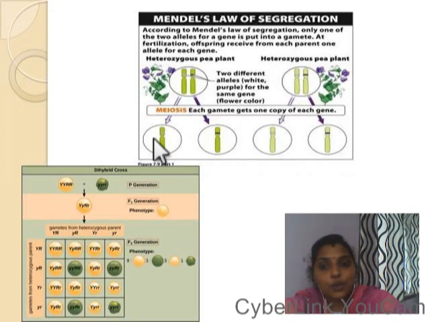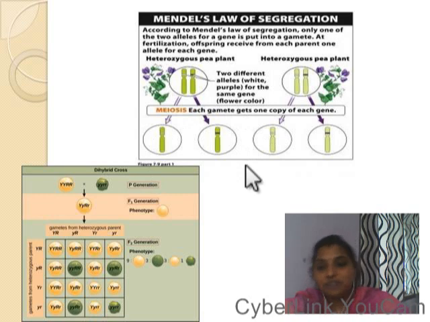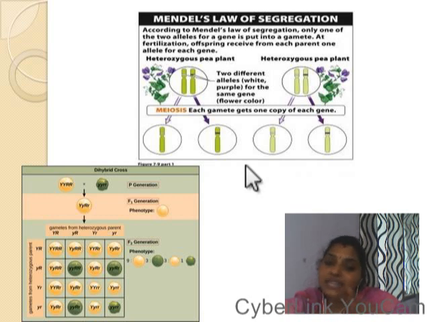Further, the second law is the law of segregation. The law of segregation says that all the genes, all the chromosomes of the parent, get segregated, get separated, during the formation of the gamete. And these segregated gametes, when they come into the progeny, independently express themselves. This is very important for the variation of the organisms also.